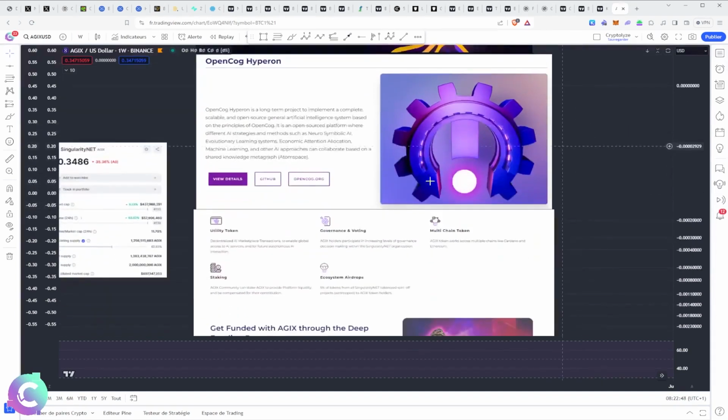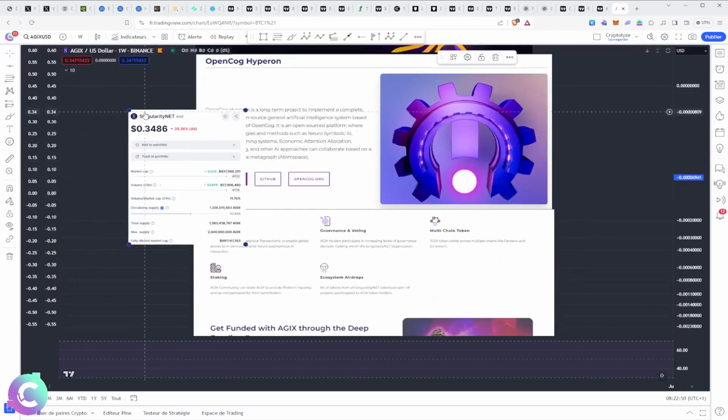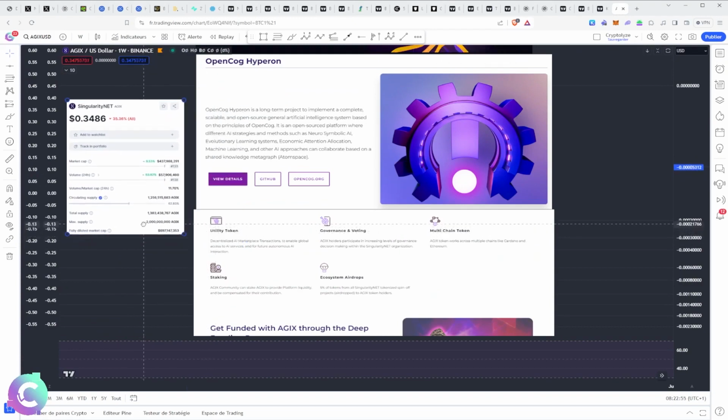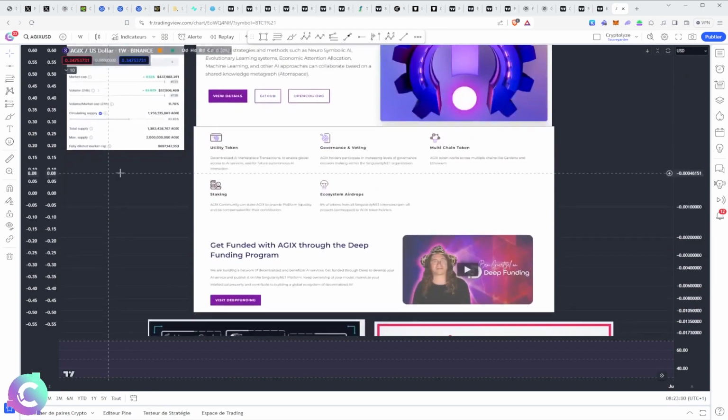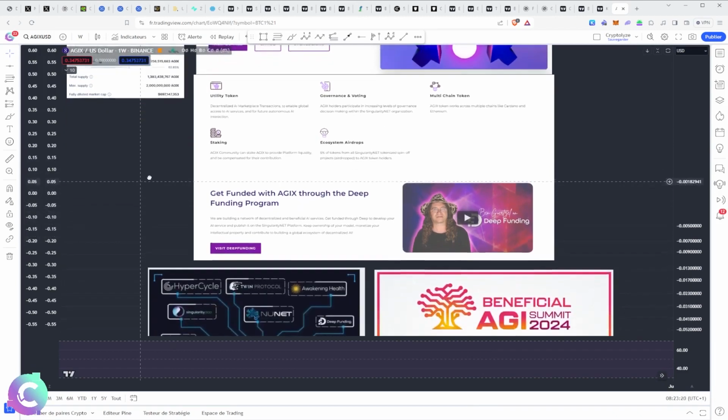Next to it, we have a token which is AGIX, which revolves around this ecosystem with 2 billion potential AGIX and a diluted market cap of almost $700 million. We have a token that serves as a utility for transactions, governance, and voting, which allows us to interface between AGIX and Cardano, because there is a very strong relationship between Singularity and Cardano through a partnership between the two. This is used for staking and protecting Singularity.